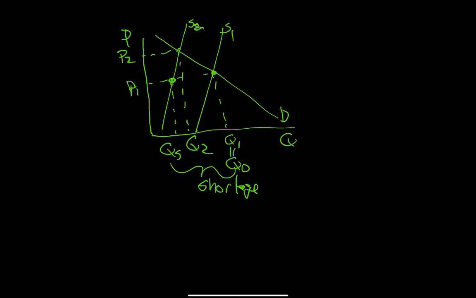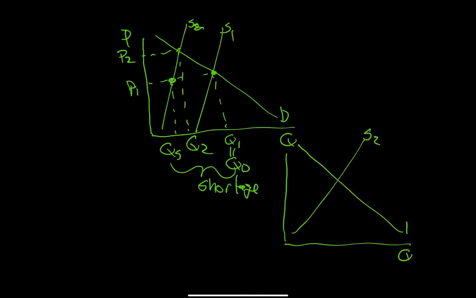But if we allow the price to go up to price 2, what happens? So let's draw just supply 2. Let's draw just demand. And we can see here at price 1, again, if we cap the price there would be this shortage because quantity demanded would exceed quantity supplied. But if we allow the price to go up, what happens? Well, as the price goes up, quantity demanded decreases. Buyers buy less and less housing. What does that mean? At a lower price, you want a relatively big house. As that price goes up, you want less and less housing.